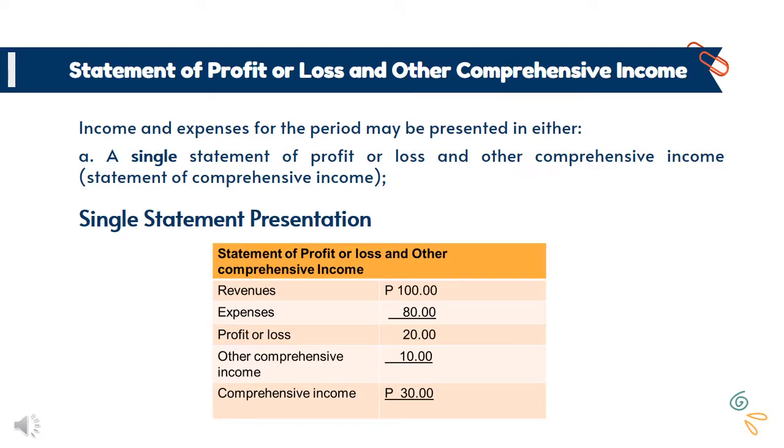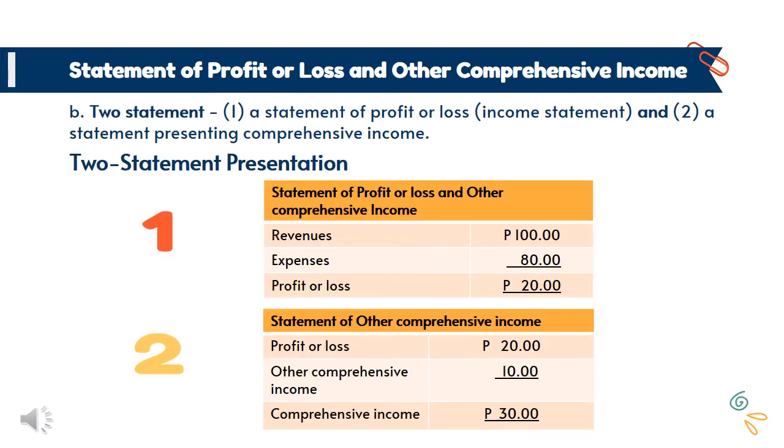Ang income and expenses ng isang period may be presented in two different ways. It is either a single statement of profit or loss and other comprehensive income, na kung makikita niyo sa example, ang statement of profit and loss and other comprehensive income ay nasa isang single presentation lang. The next one is the two-statement presentation, kung saan ang una ay statement of profit or loss or income statement, and the second one is the statement presenting comprehensive income.